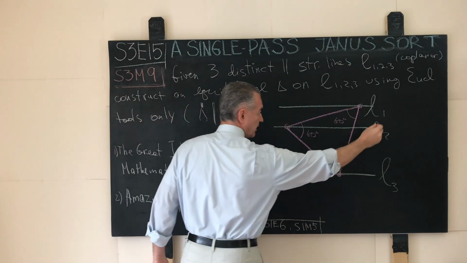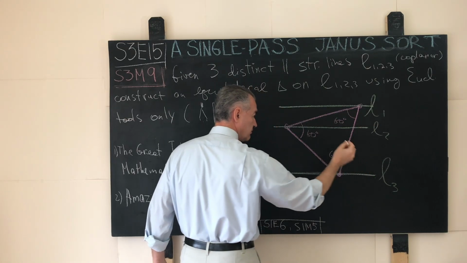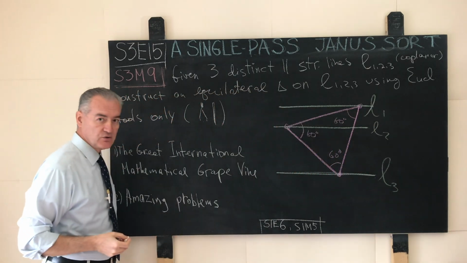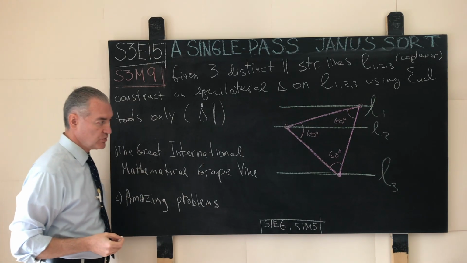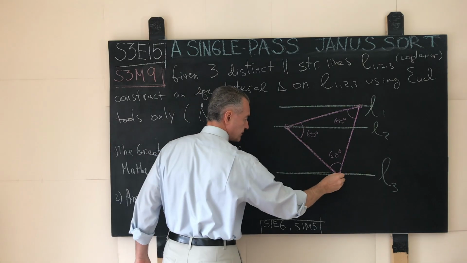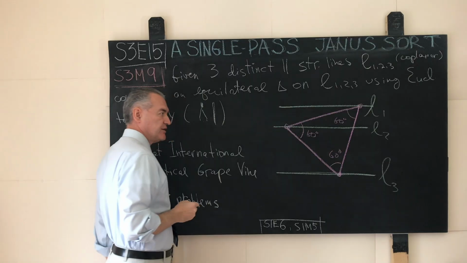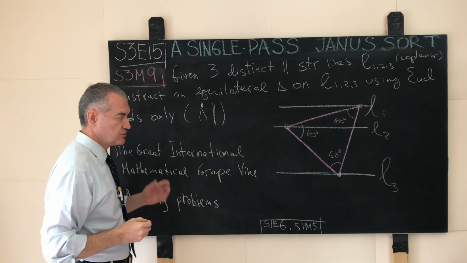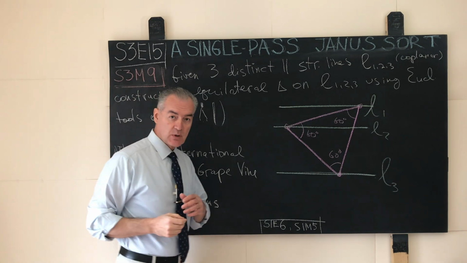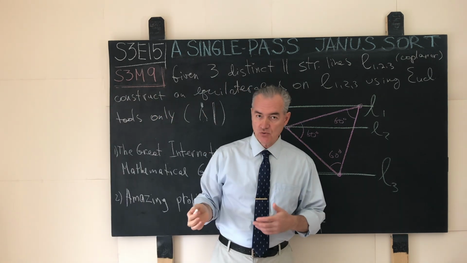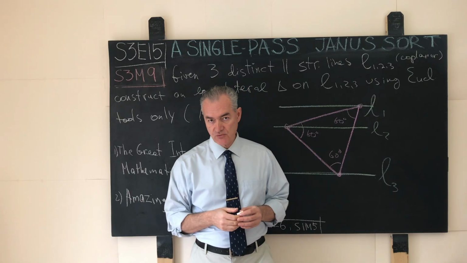Let's name them L1, L2, L3, all in one plane, parallel. Again, using the Euclidean tools alone, construct an equilateral triangle in such a way that the vertices of this triangle all sit on these three distinct parallel straight lines. And once you solve this problem, I highly recommend you put it aside, give it a week or two, a month or two, come back to it again and find yet another solution of this problem.